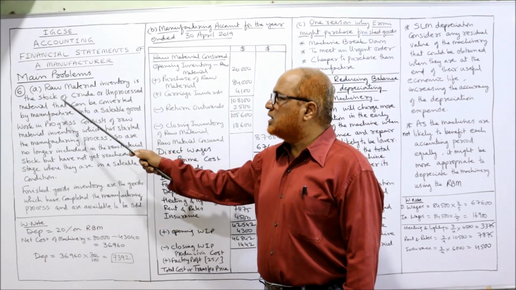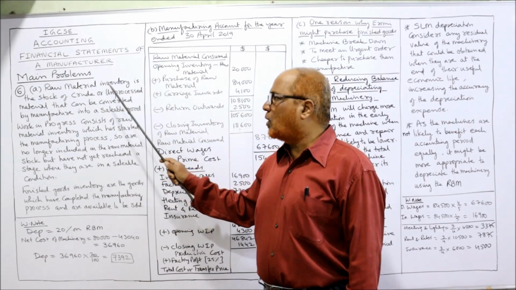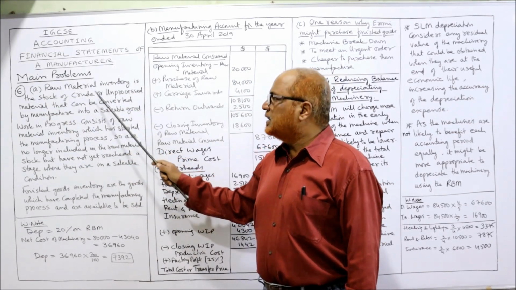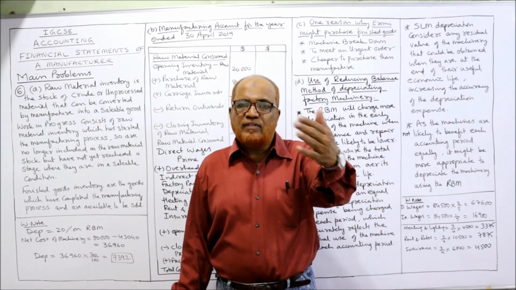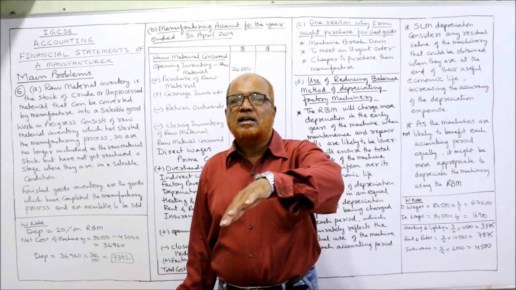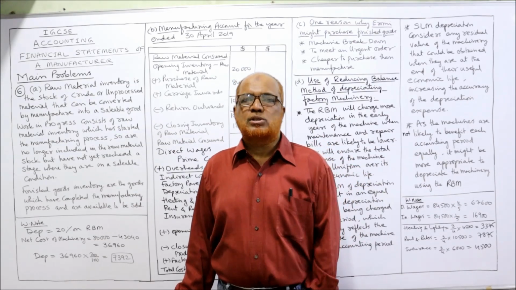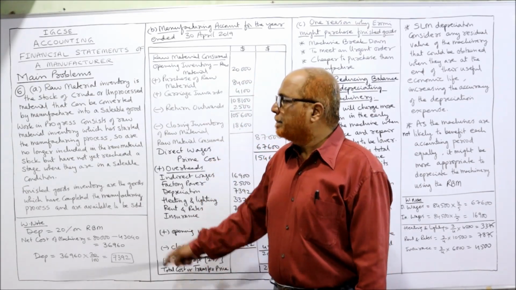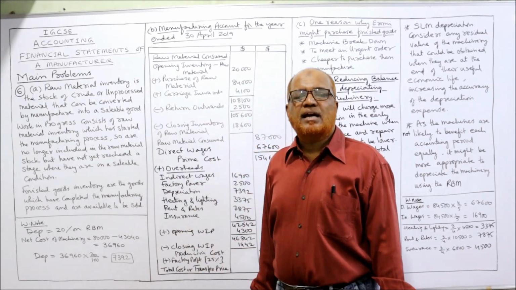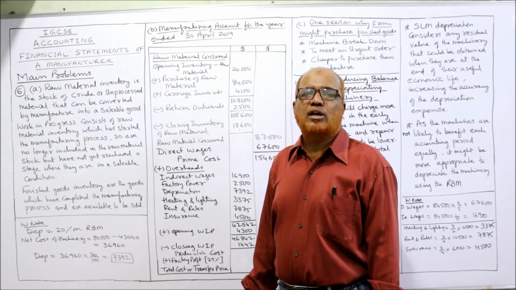So raw material inventory is the stock of crude or unprocessed material that can be converted by the manufacturer into saleable goods. Later on, we convert that raw material into finished goods, but presently work has not yet started. Next, work in progress. The second type of inventory is inventory of work in progress.